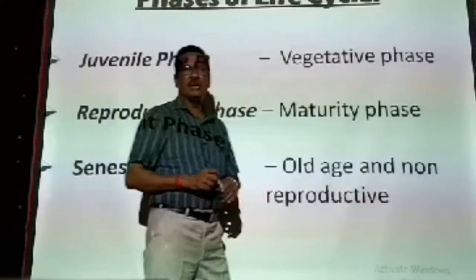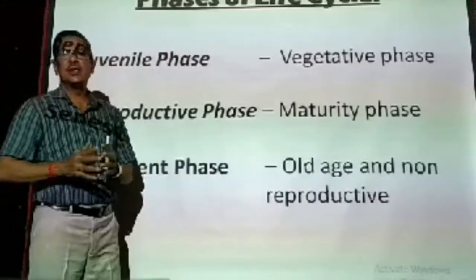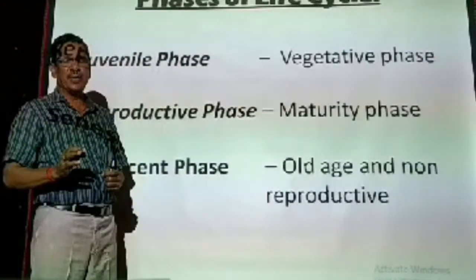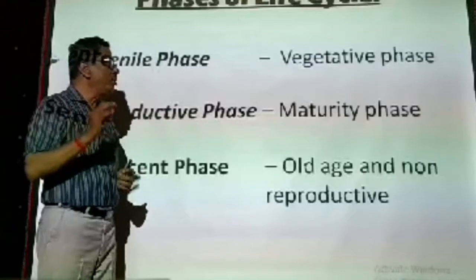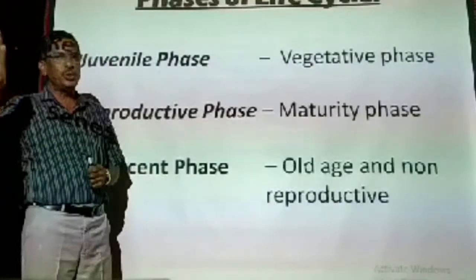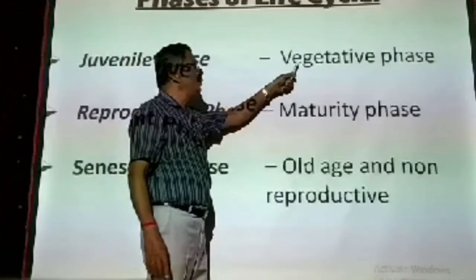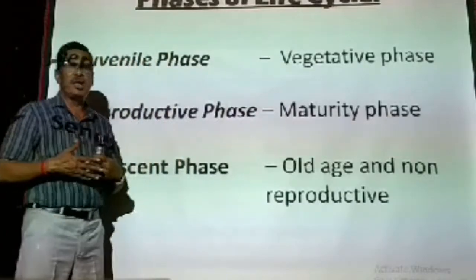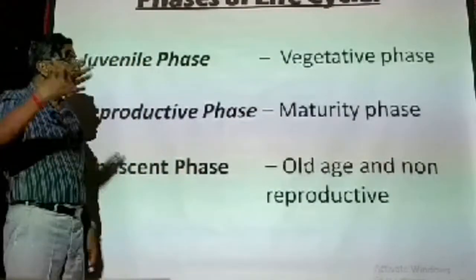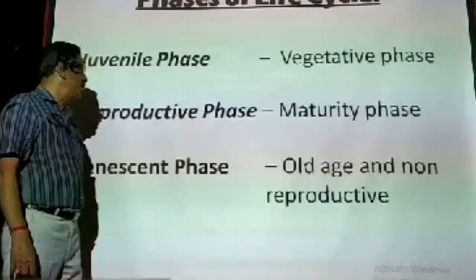What is the meaning of vegetative phase? During this phase, the body of the individual, whatever the animals may be, the body of the young one is growing. That is called the vegetative phase. The size of each and every organ is proportionately increasing in size. That is called the vegetative phase.